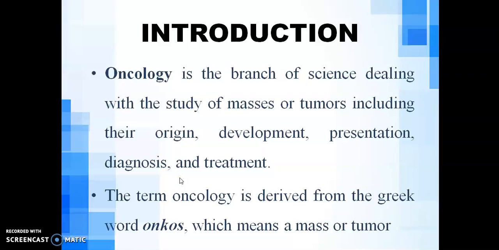So, oncology is a branch of science dealing with the study of masses or tumors, including their origin, development, presentation, diagnosis, and treatment. So, whatever comes under this, or everything will be dealing in oncology. So, from where this name came? So, the name is derived from a Greek word onkos. Onkos means mass or tumor.